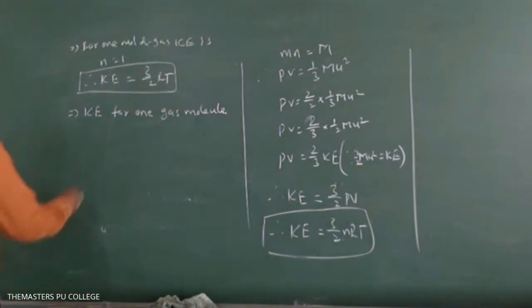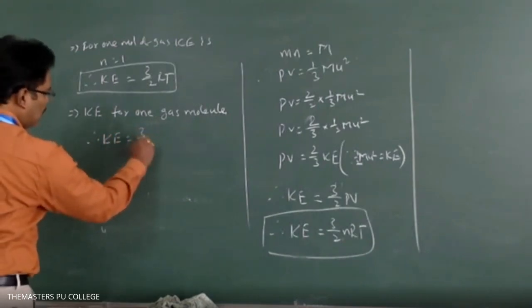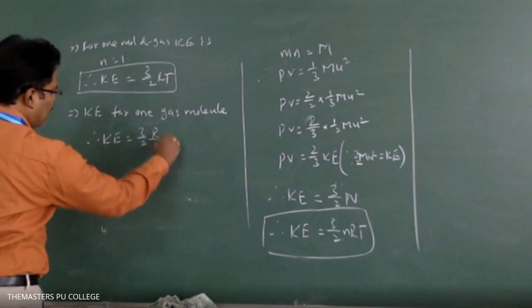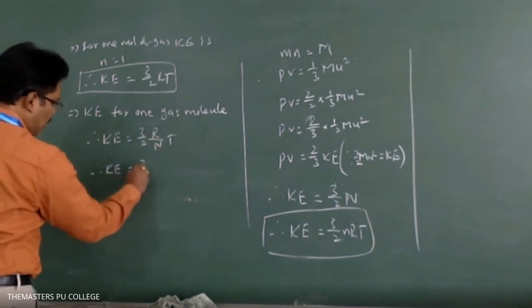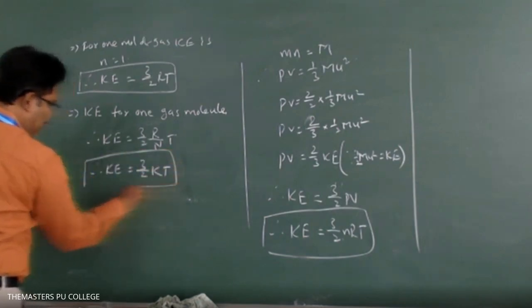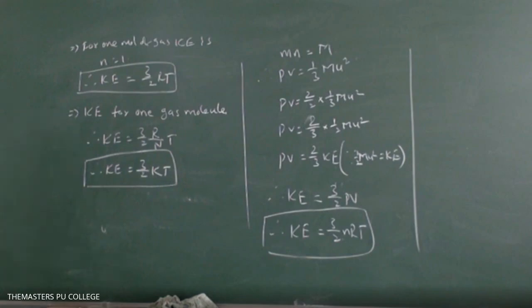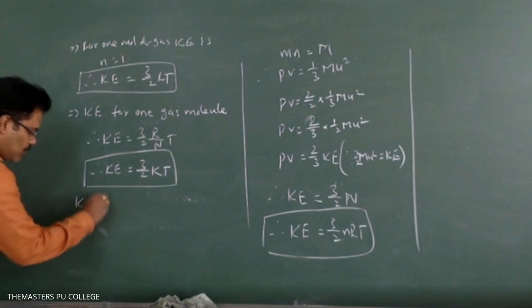Therefore, kinetic energy is equal to 3 by 2 R by N A into T. So therefore, kinetic energy is equal to 3 by 2 kT, where k is equal to the Boltzmann constant.